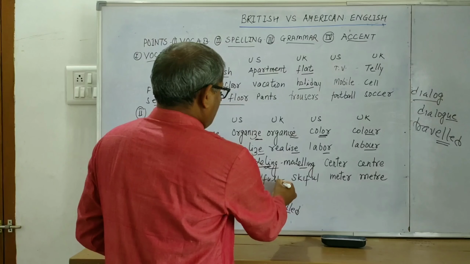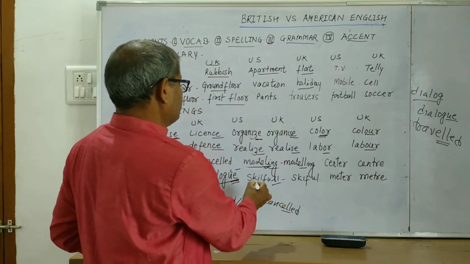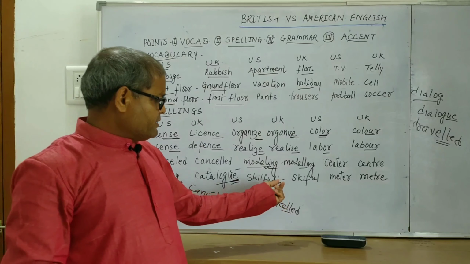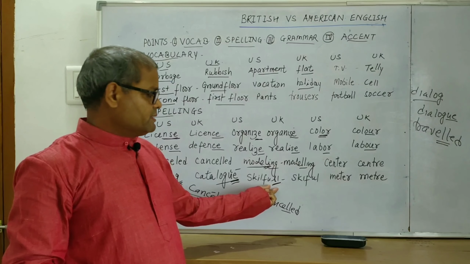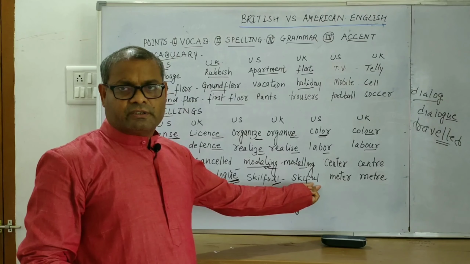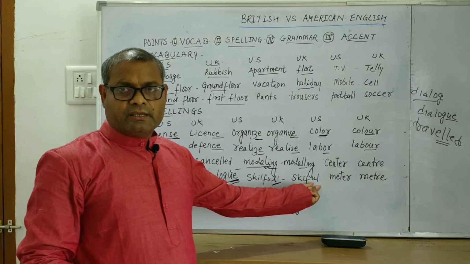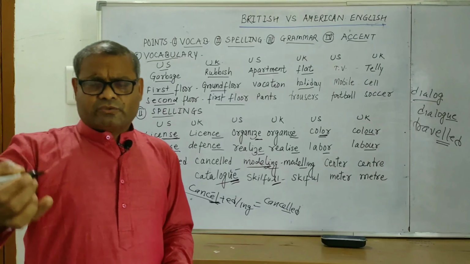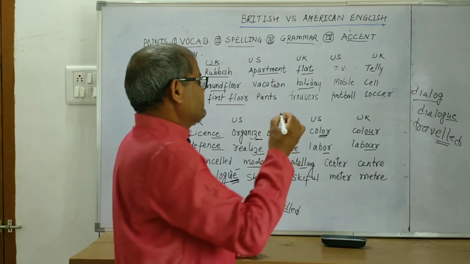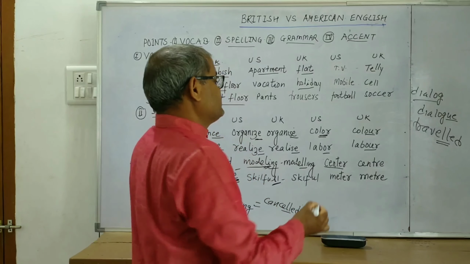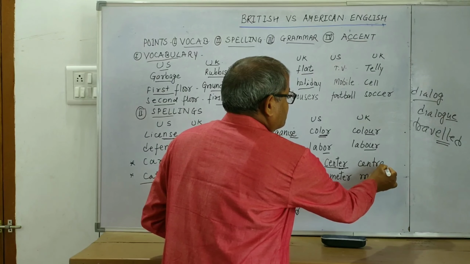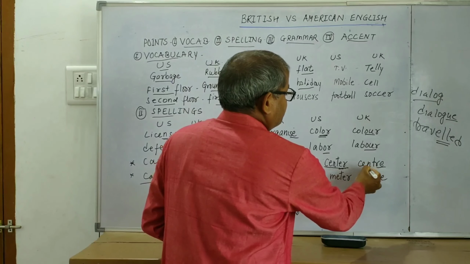In the same way, in American English, we use SKILL, FULL, we use double L. Whenever we use full, in American English, FULL, whereas in British English, it is FUL. We use only single L. So I am giving you one or two examples only, to make your understanding clear. See, very important thing, center. In American English we use ER, and the same word center is written like this, CENTRE.